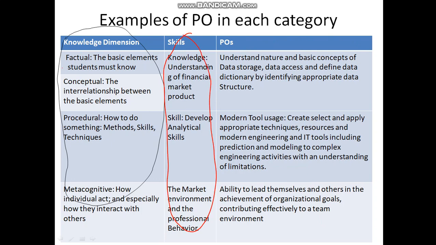Here you can see the factual is the basic element a student must know, and the second one is conceptual. We have discussed this previously, the interrelation between the basic elements. Now what is the skill he is going to earn is knowledge. He is going to gain understanding of the financial market. Let us consider this an example. This is one of the skills, and there can be many skills. The skill he is learning is knowledge from these two things. So knowledge, we have said, can be interrelated.